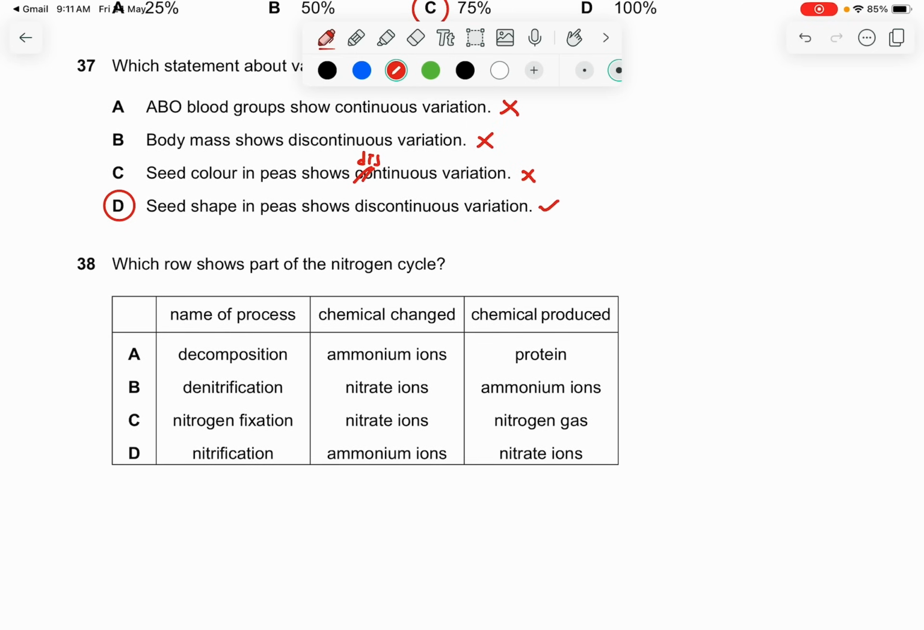Question 38. Which row shows part of the nitrogen cycle? So let's see. The name of the process: decomposition. The chemical change is ammonium ions, chemical produced is protein. This is wrong. Denitrification from nitrate ion to ammonium ion. No, it should be nitrogen gas, because denitrification. Nitrogen fixation from nitrate ion produced in nitrogen gas. Nope. Nitrogen fixation should be the other way around also. Nitrification is from ammonium ions to nitrate ions. That's correct, because nitrification, you're definitely forming something relating to nitrate. So the answer is D.